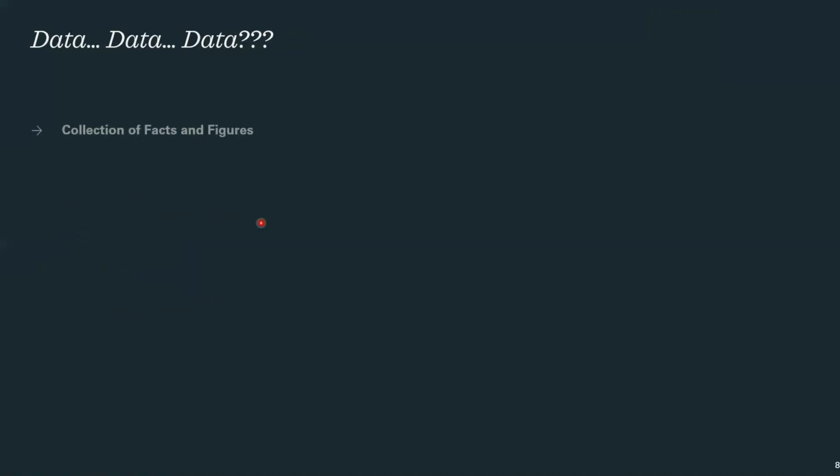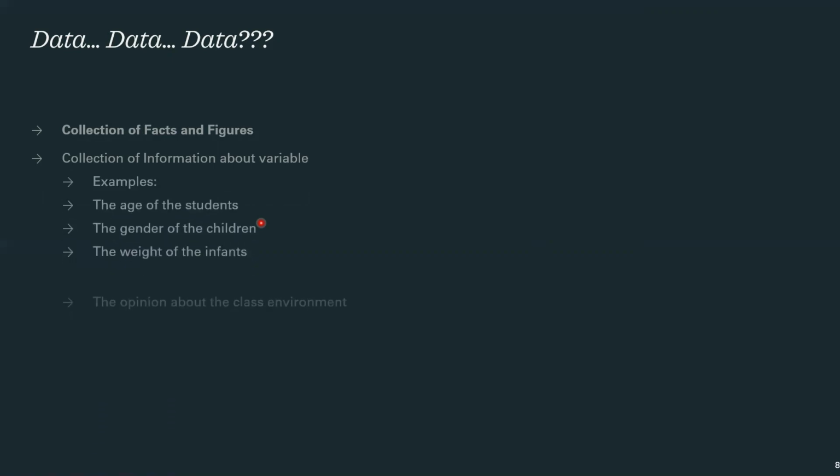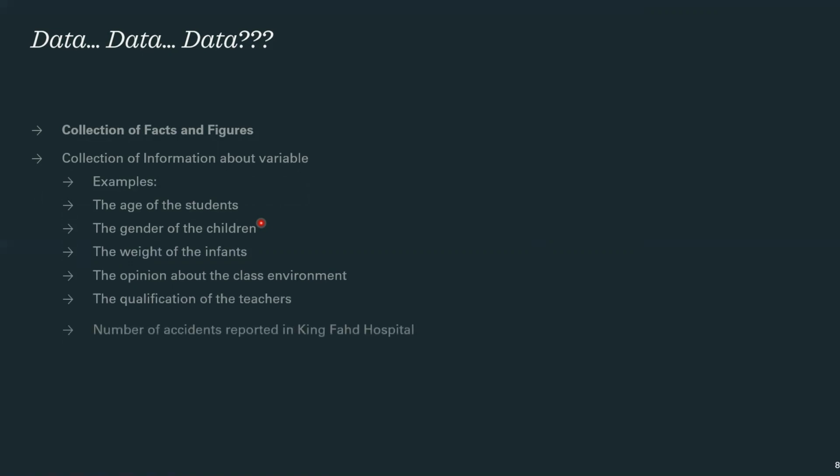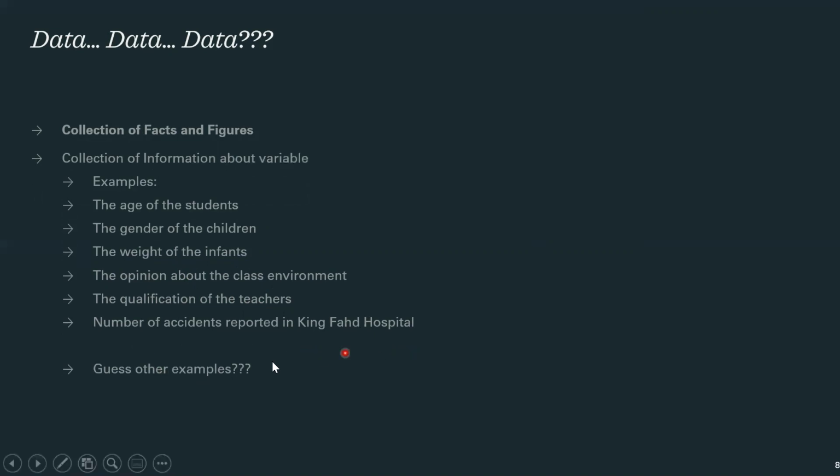Or if we emphasize statistically, data is actually the information about the variable. The variable was age. So the age of the student, for example, will be the data. Gender of the children, for example, will be the data. Weight was a variable and the weight of the infant will be the data. Opinion was a variable. Opinion about the class environment will be the data. Qualification was a variable and the qualification of the teacher will be the data. And the number of accidents reported in King Fahd Hospital will be the data. Now you can guess other examples in the meanwhile.